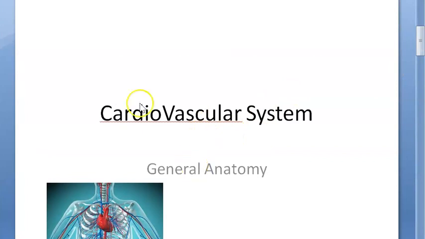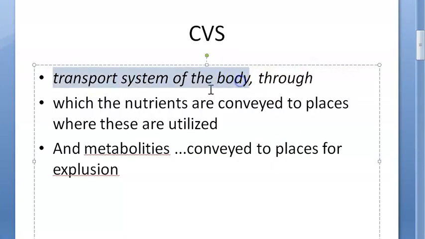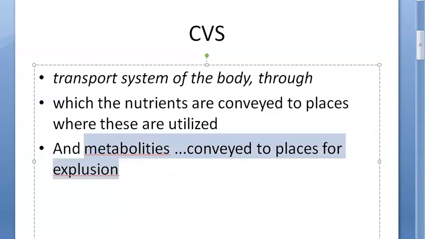We wanted to look at the cardiovascular system under general anatomy. Basically, it is transporting things throughout the body via blood. The nutrients are conveyed to places where they are utilized. Metabolites are conveyed to places where they are expelled. Example, kidney.